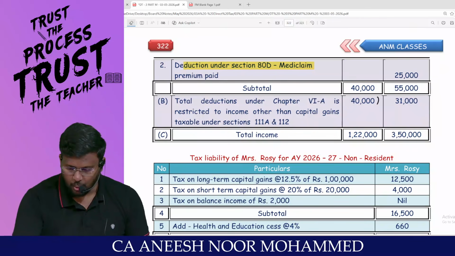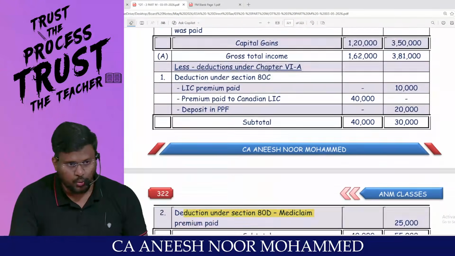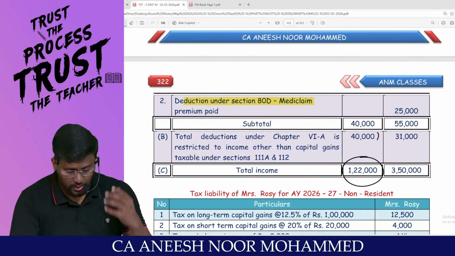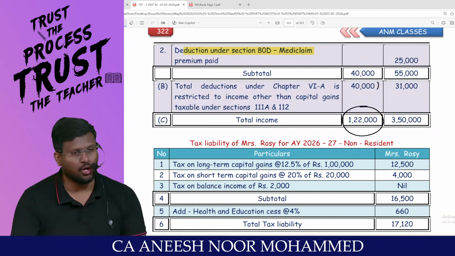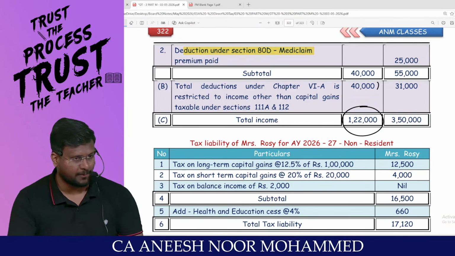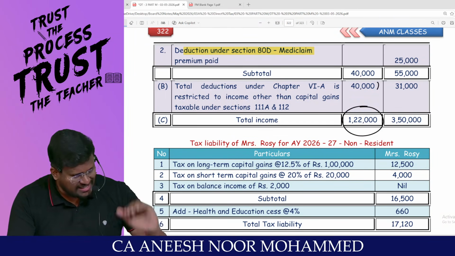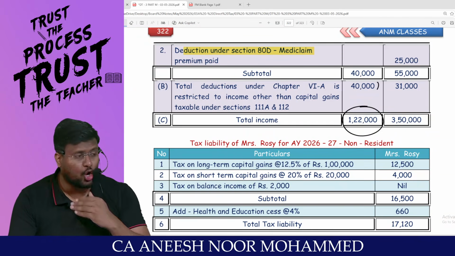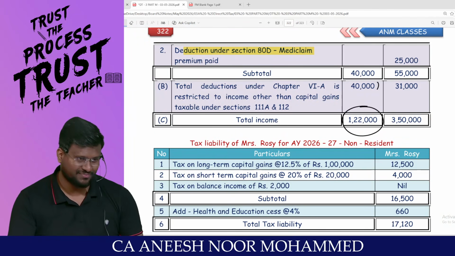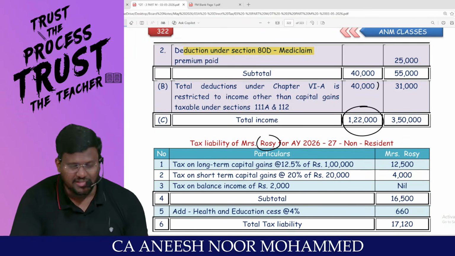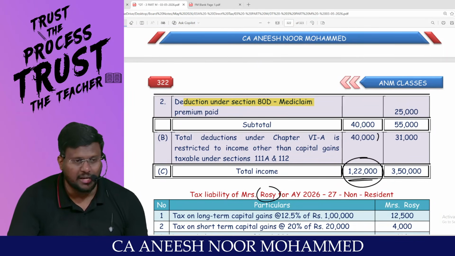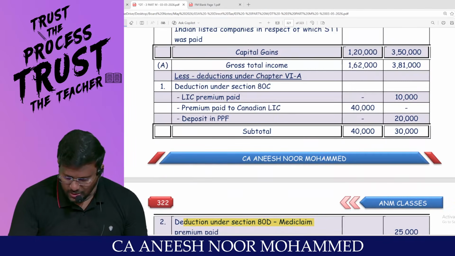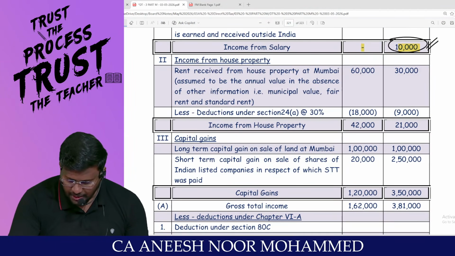You tell me first one, Rosie. Rosie is having total income of 1,22,000. What is the residential status of that? For non-resident, there is no age benefit. Even though they are less than 60 years, my dear lovable students, unexhausted basic exemption limit can be knocked off against a special income only for resident. This guy is a non-resident. So even though she is having income less than 2,50,000, this 1,22,000 represents long-term capital gain 1 lakh.